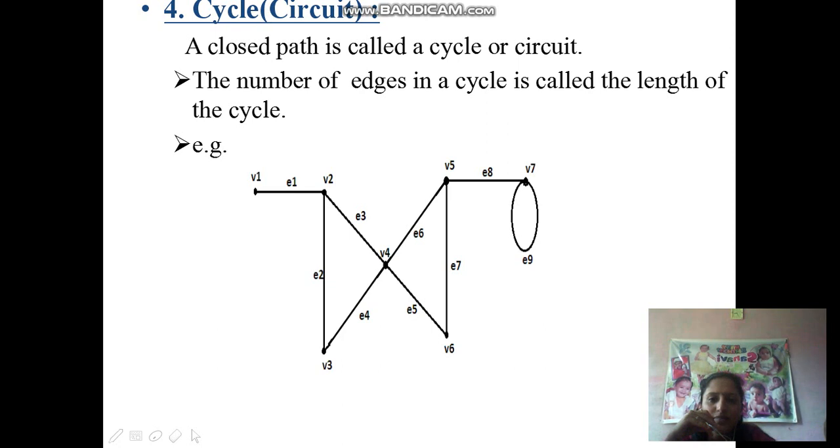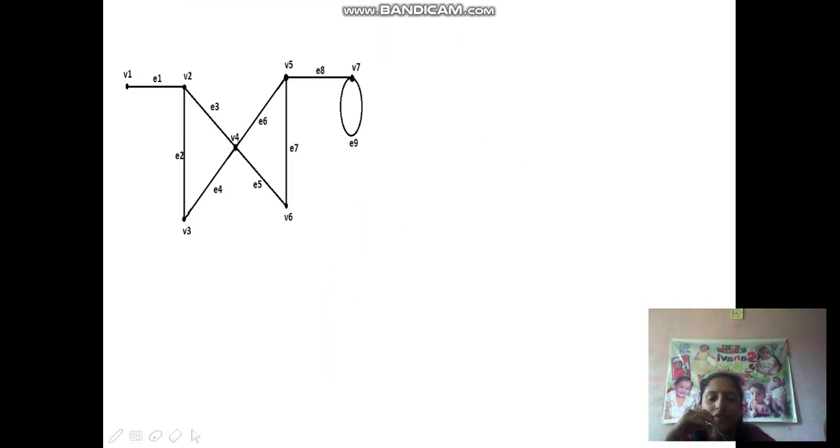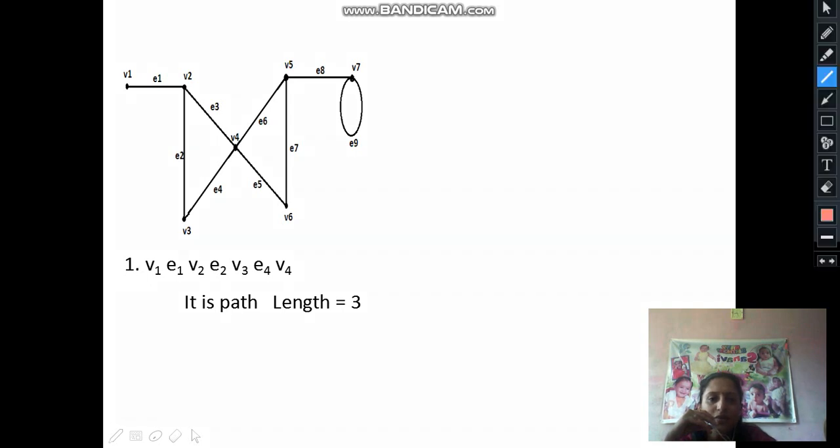We consider an example here. Consider the example of a graph. Now consider path V1 to E1, V1 to E1 to V2, V2 to E2, E2 to V3, V3 to E4, then V4. So this is a V1 to V4 path.